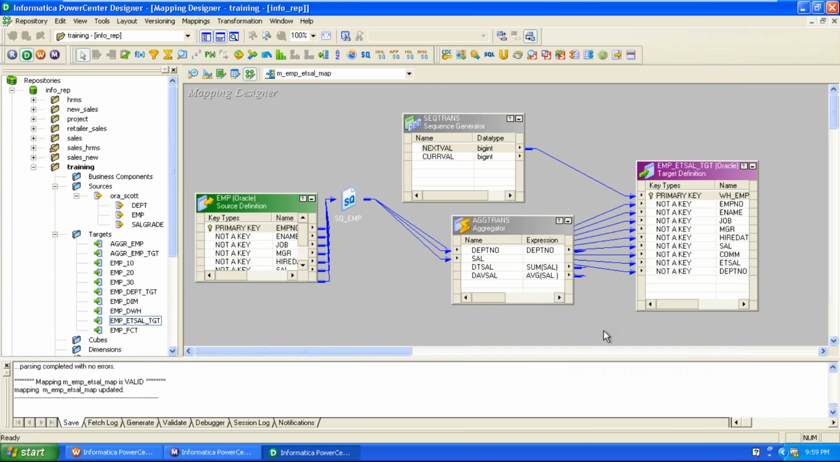Tomorrow's class we can continue to discuss how to create reusable transformations in the transformation developer, and reusable mapplets in the mapplet designer tool. The mapplet designer tool allows you to create a mapplet with a set of transformations for reusability. If you have a similar kind of requirement, then you can go for reusability. That means create reusable transformations and reusable mapplets.